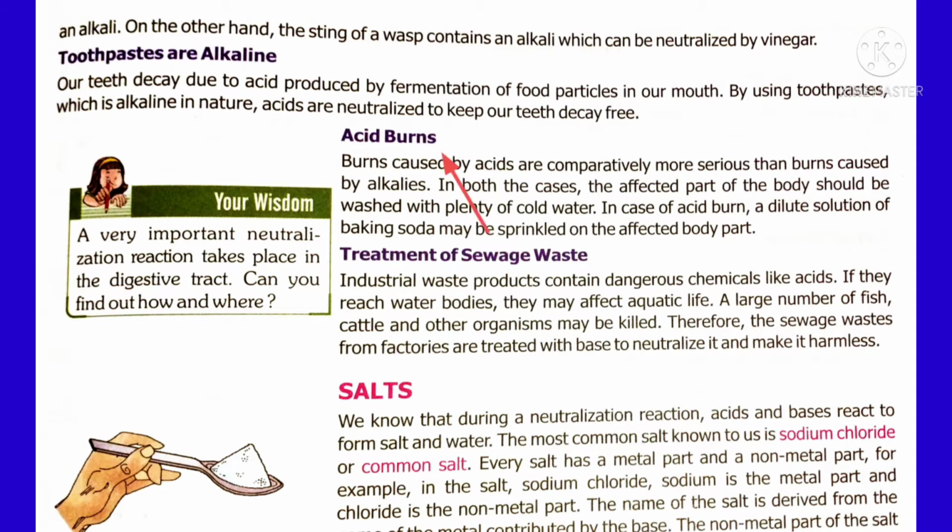If any acid falls on your body, you have to wash that area first. You have to wash that area with water. After washing, you have to apply weak alkalis, because the acid is more in that area, so it will be neutralized by applying a base. So which base will you prefer? Baking soda, a weak base like this, you have to apply.